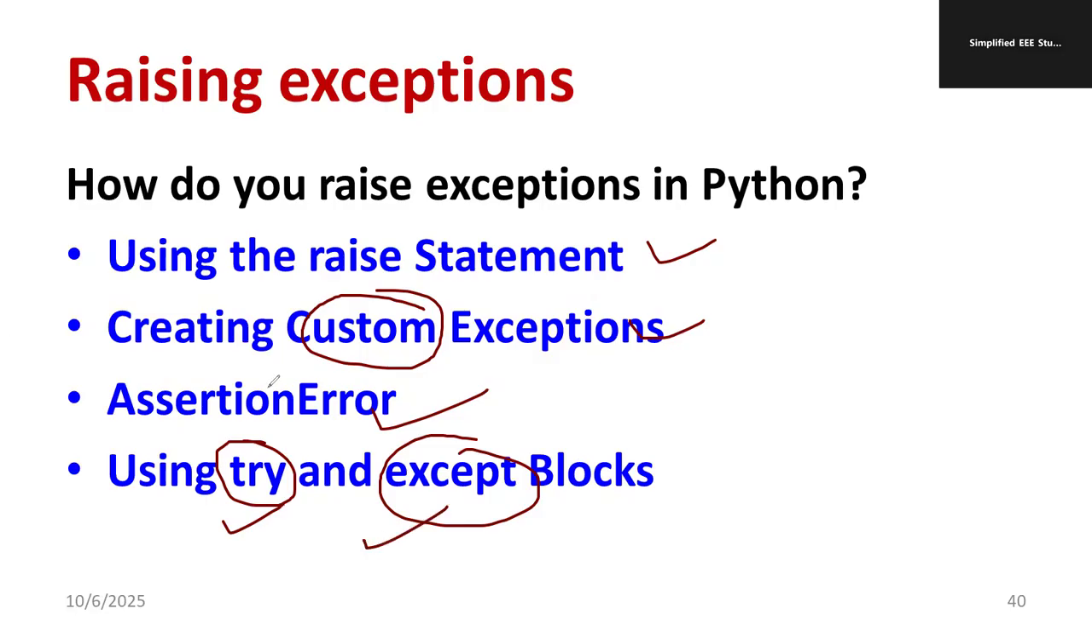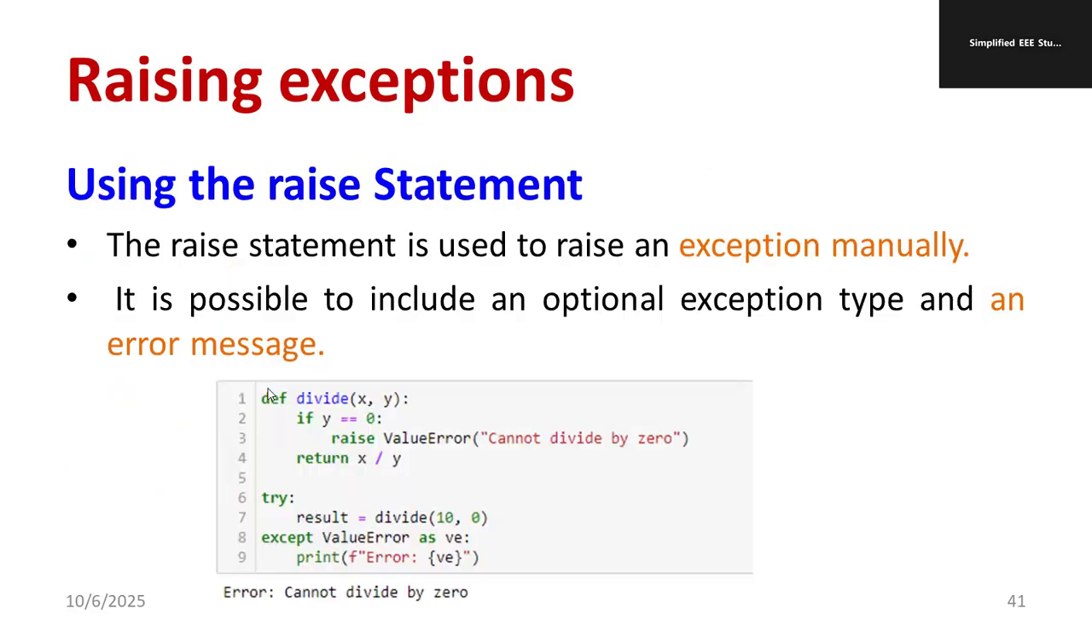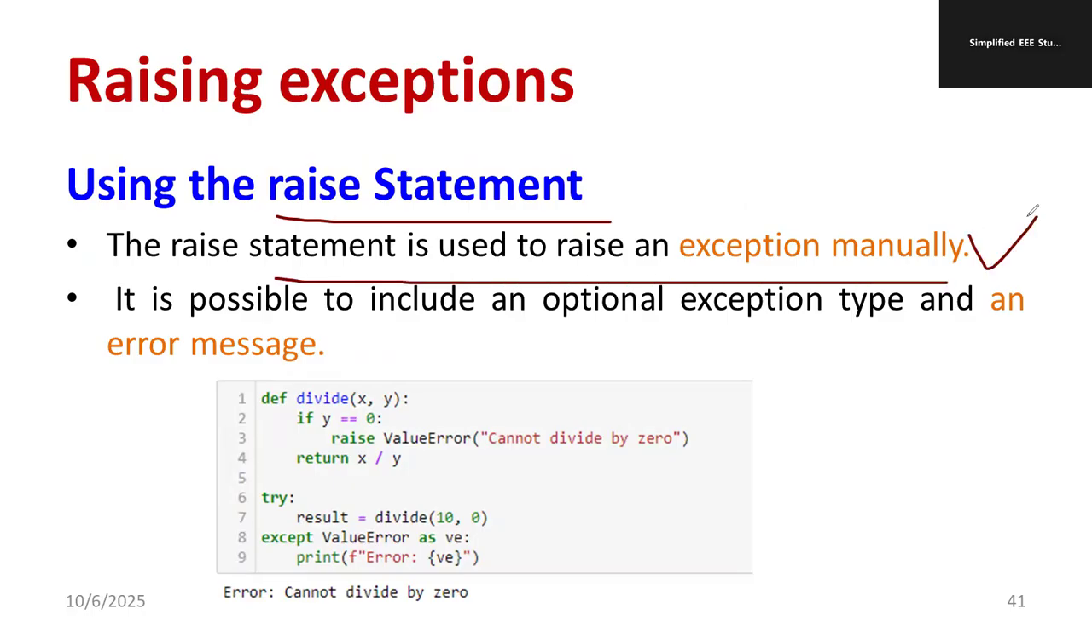Let's discuss how to raise the exception. First method is to use the raise statement. The raise statement is used to raise the exception manually. Manually means the programmer has to provide the raise statement. It is possible to include the optional exception type and error message. That is also possible.